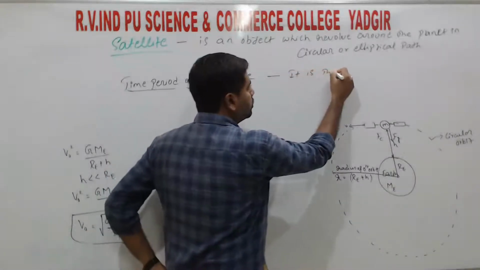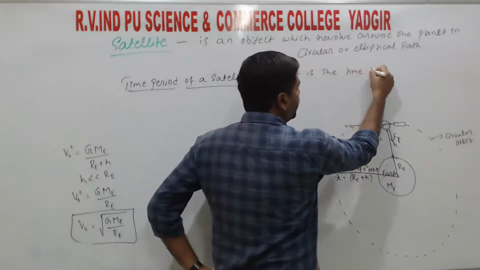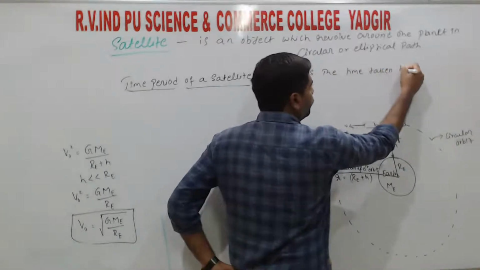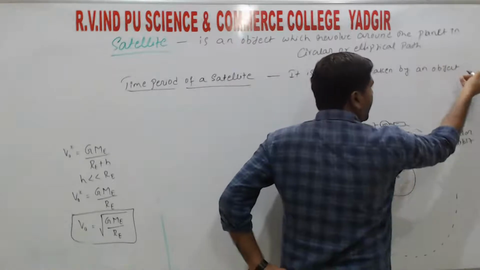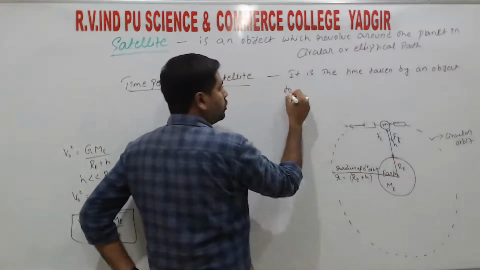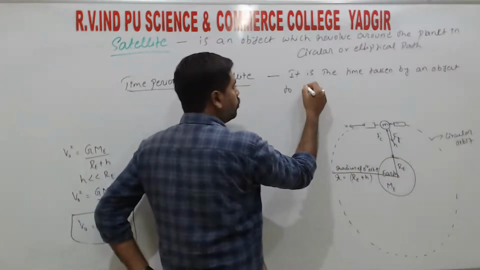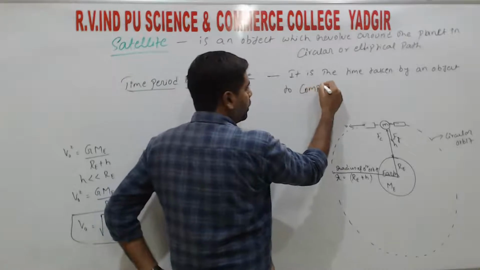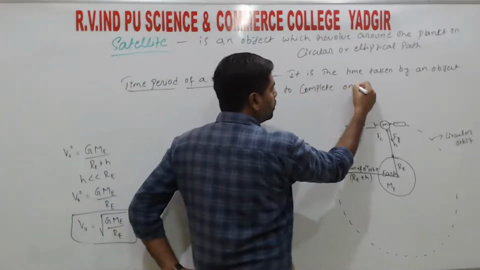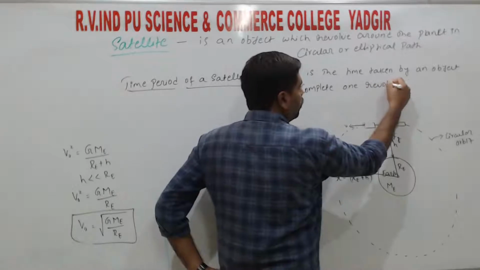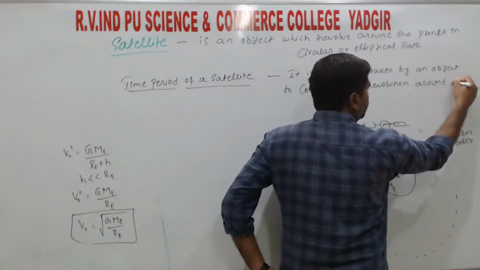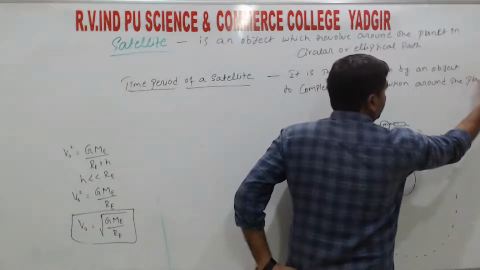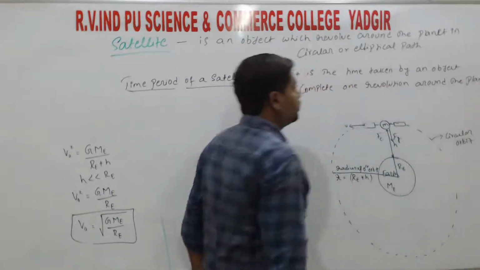It is the time taken by an object or by a planet to complete one revolution around the planet, right?